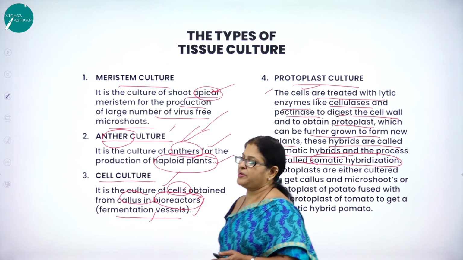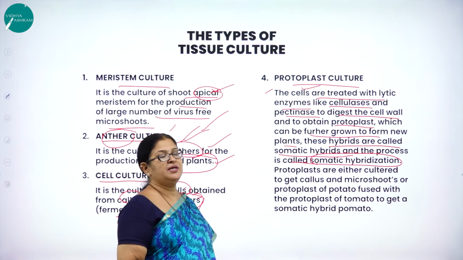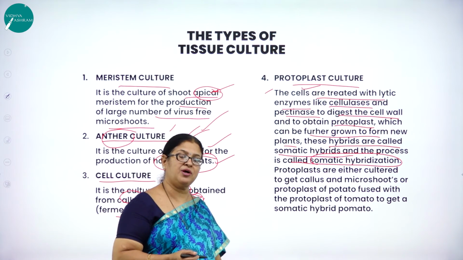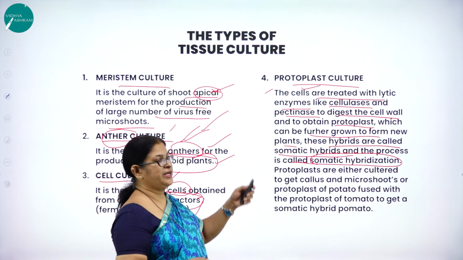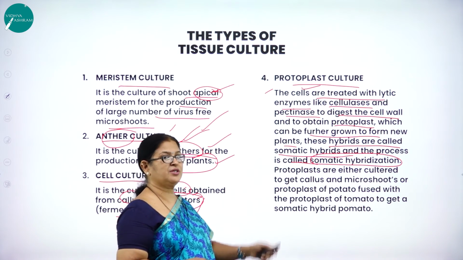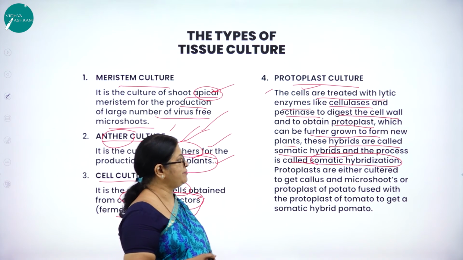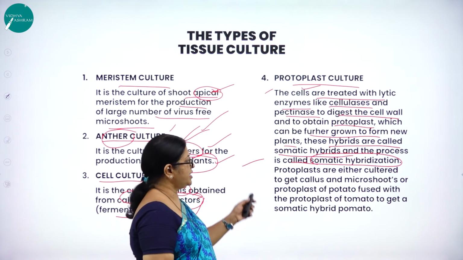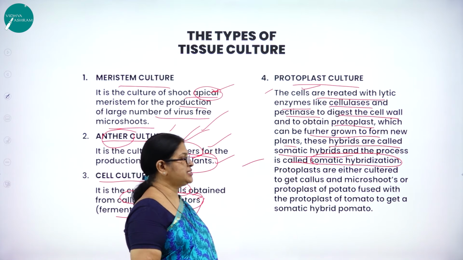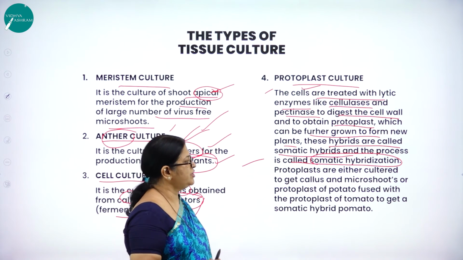So what is protoplast culture then? The cells are treated with lytic enzymes. So the digestion of the cell wall is made by the cellulase and pectinase enzymes to obtain what? Protoplasts, which can be further grown into new plants. And these hybrids are called somatic hybrids, and the process is called what? Somatic hybridization. Then protoplasts are either cultured to get callus and microshoots, or protoplasts of potato fuse.